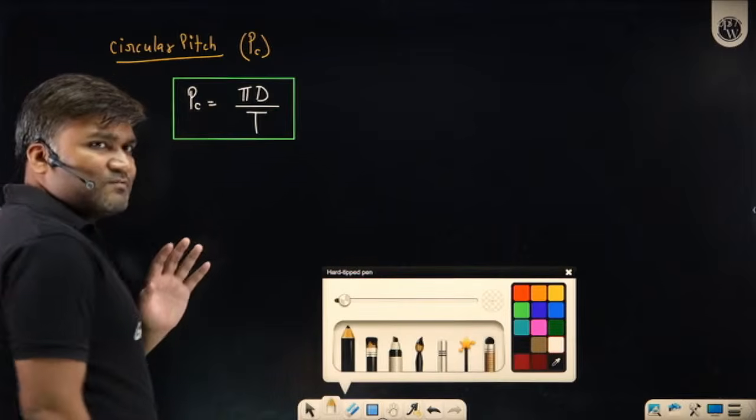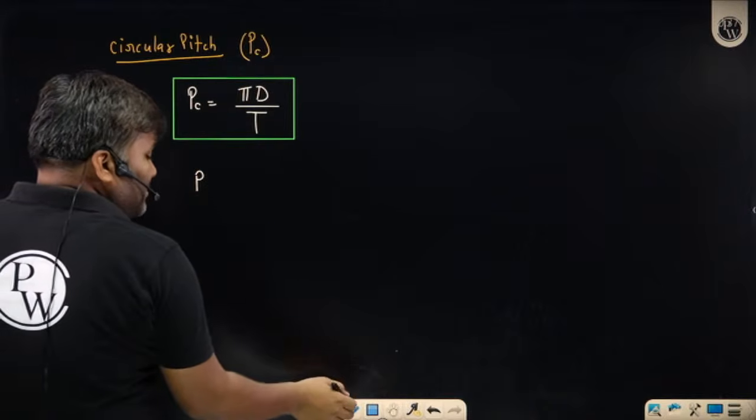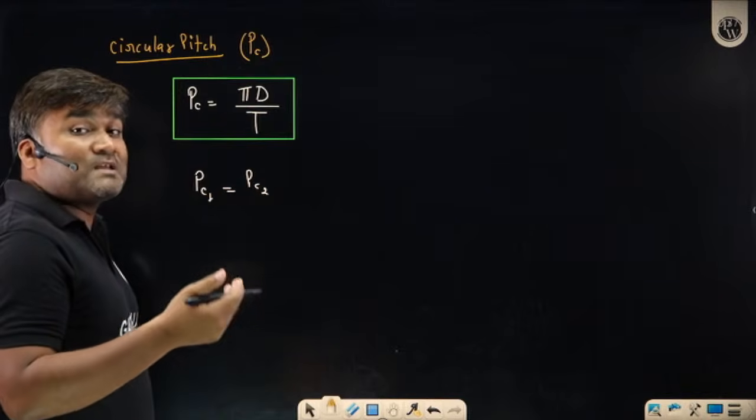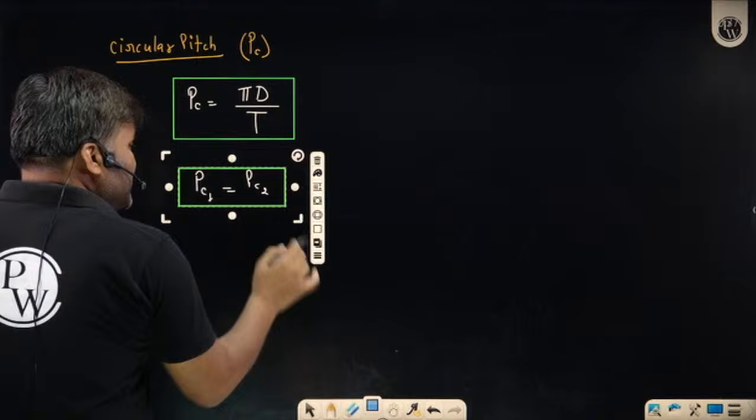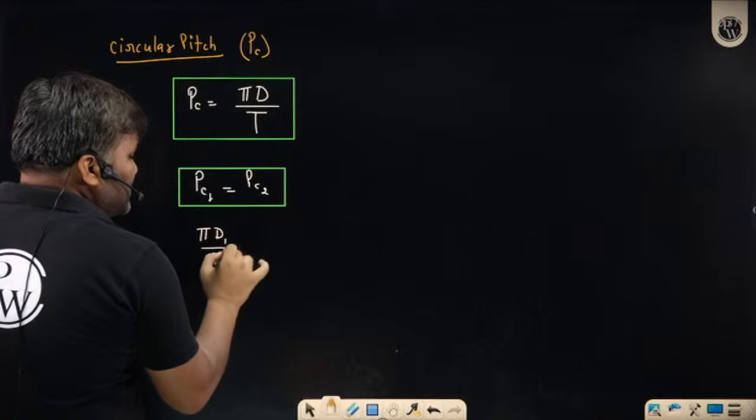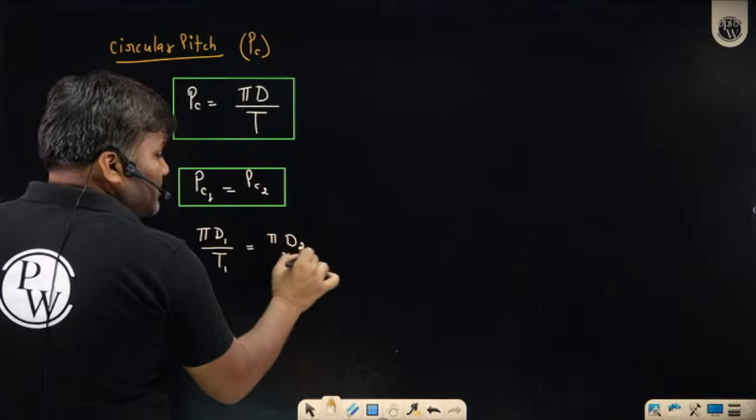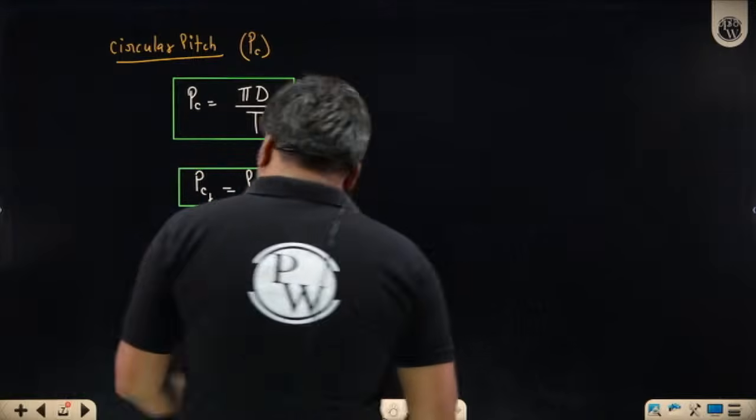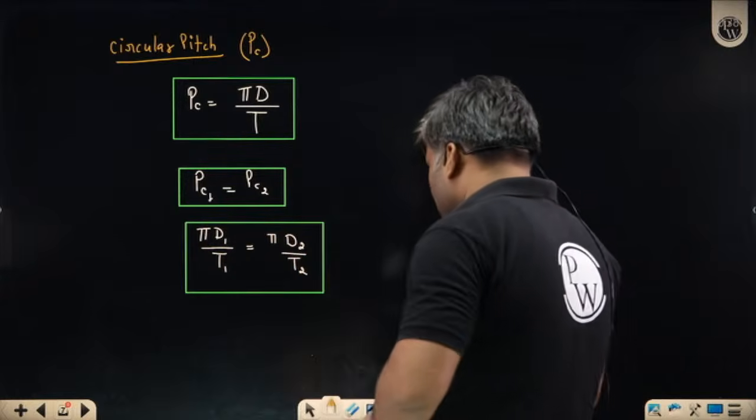And once you have circular pitch, can I simply say by logic that for meshing gears PC1 must be equal to PC2. I'm not saying it should be the same, it must be the same, otherwise gears cannot mesh. For meshing gears this PC1 must be equal to PC2. PC1 is nothing but pi d by t, that is, pi d1 by t1 of one gear, and it should be exactly the same as pi d2 by t2. If this pi gets cancelled, d by t of the first gear must be the same as d by t of the other gear.